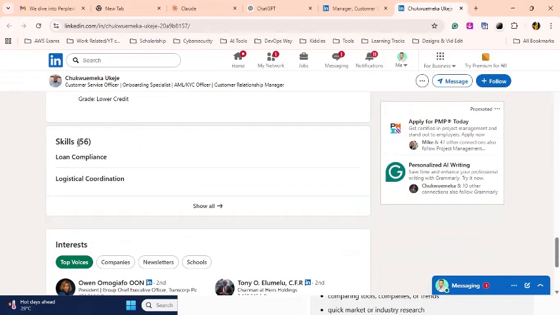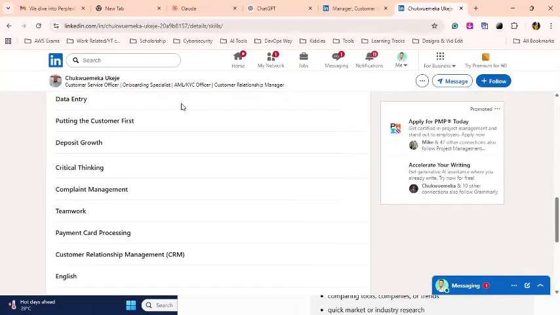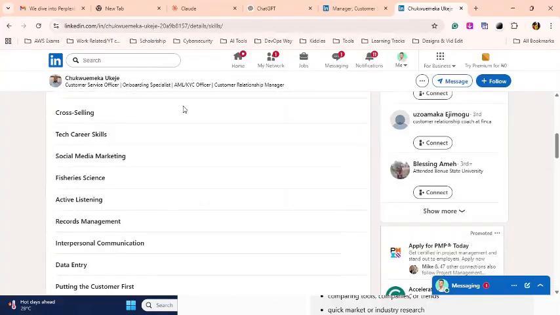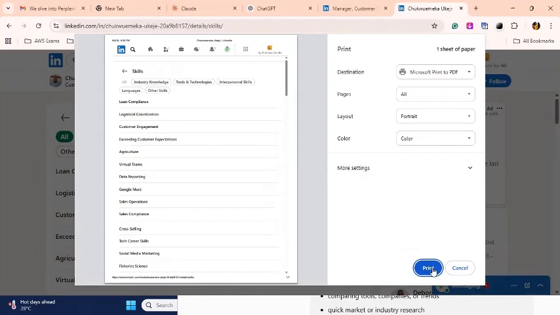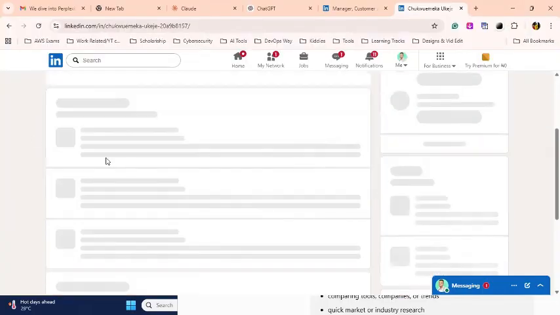Then under skills, you see you have 56 of them. That first page we saved would only have captured these two, so it won't capture the rest. What I normally do is click on show all, and everything is listed. You can notice everything is listed. So I do Control P again, I click on print. Let's call it skills. So that's for skills.